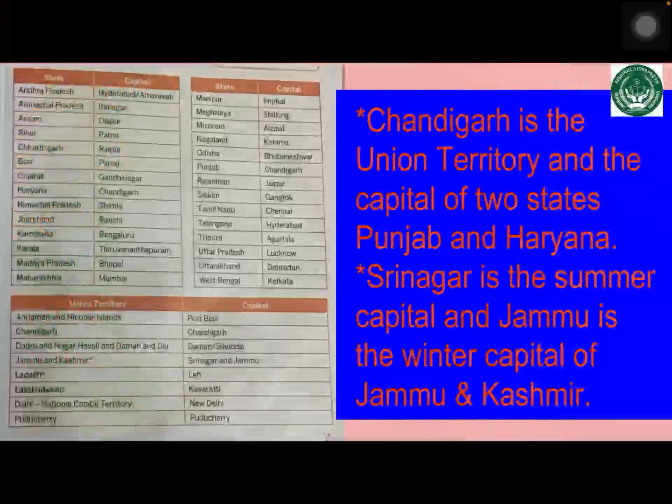Here you can see the 28 states and 8 union territories of India. Chandigarh is the union territory and capital of two states, Punjab and Haryana. Srinagar is the summer capital and Jammu is the winter capital of Jammu and Kashmir.